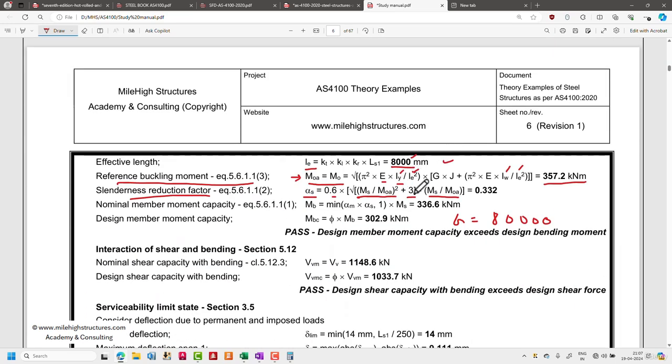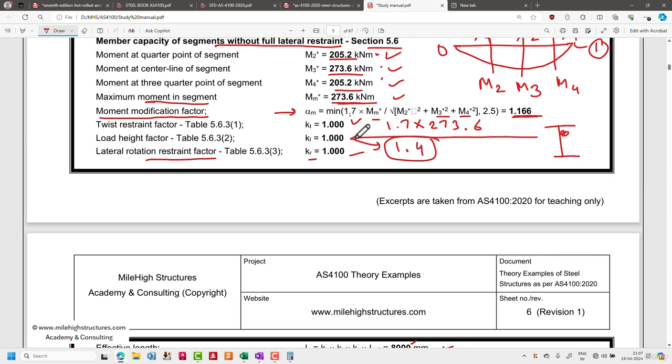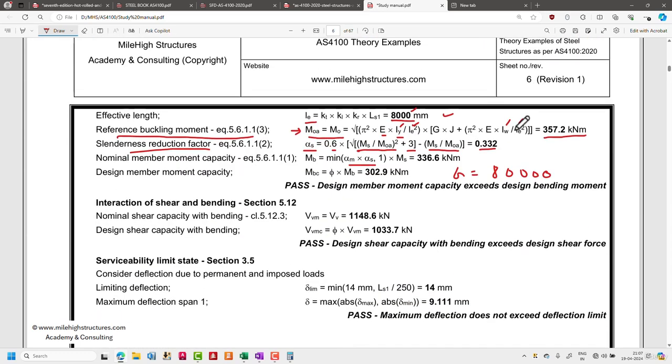So putting all of these values here, we do get alpha S value as 0.332. So as I said, alpha m and alpha s are interdependent on each other. So both of them need to be multiplied and we ensure that the value is less than 1. So alpha s is 0.332 and alpha m is 1.166.